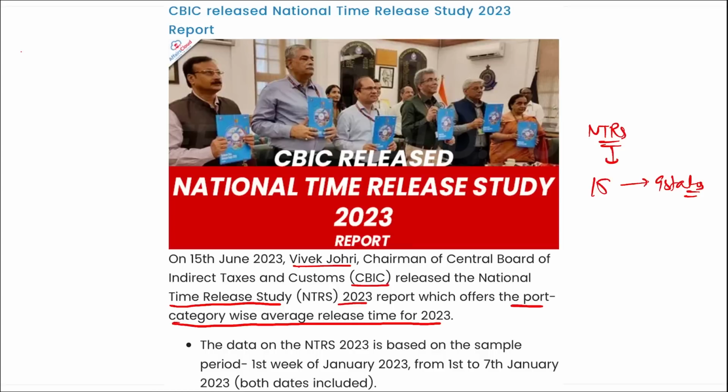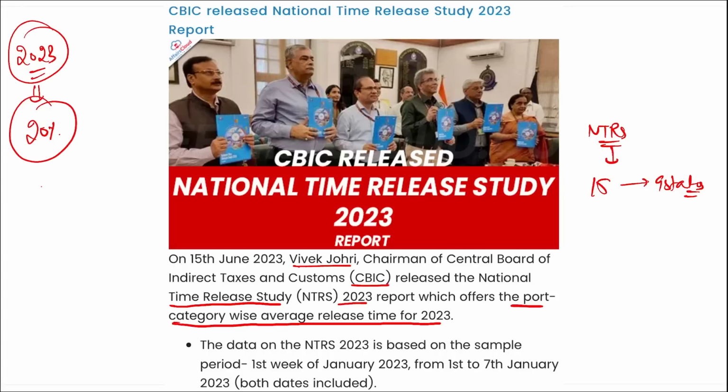Correct? The study states that the average import release time has improved in 2023 as compared to that of 2022. This has achieved a 20% reduction in release time for ICDs and 11% reduction for the ACCs, that is your air cargo complexes. Correct?